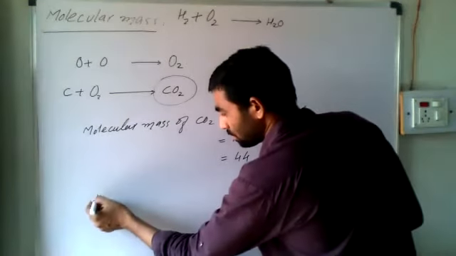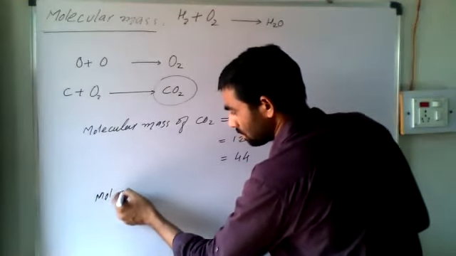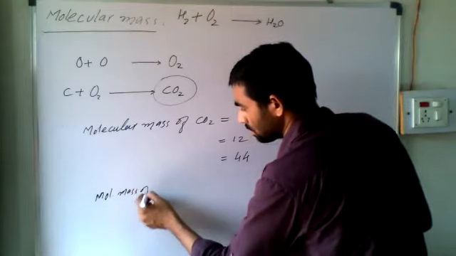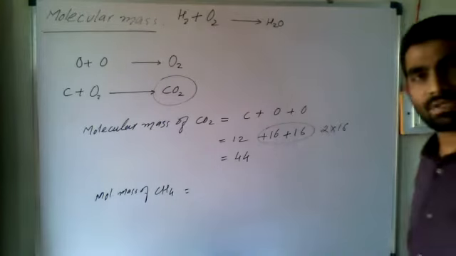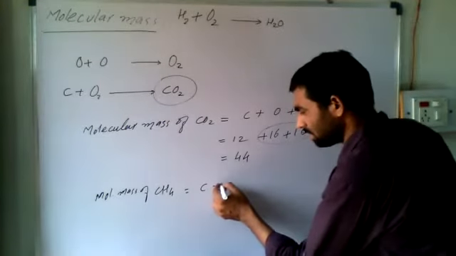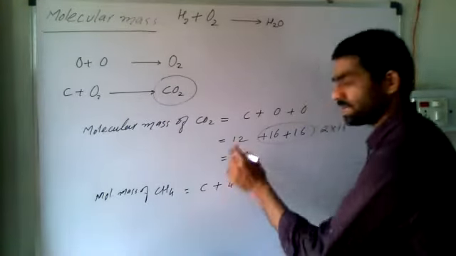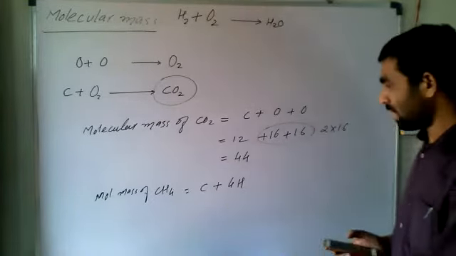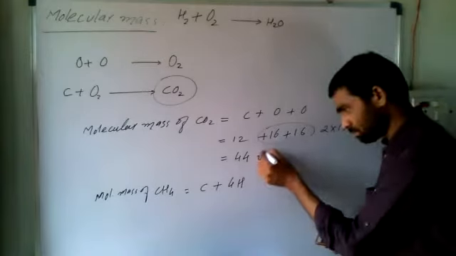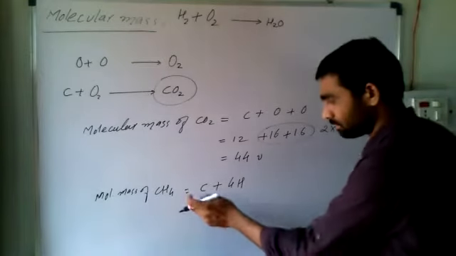Next one. What about CH4? Methane. What is the molecular mass of methane? Very simple. Carbon plus 4 hydrogen. What is the mass of the atom? This unit, small u, don't forget.